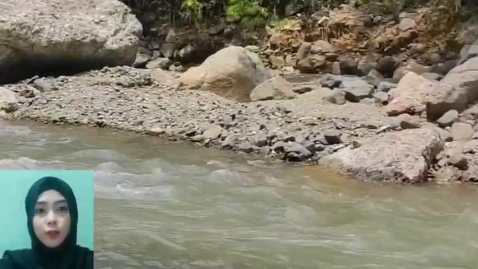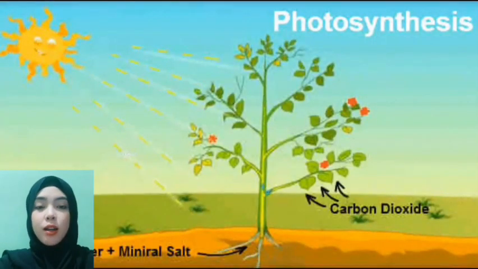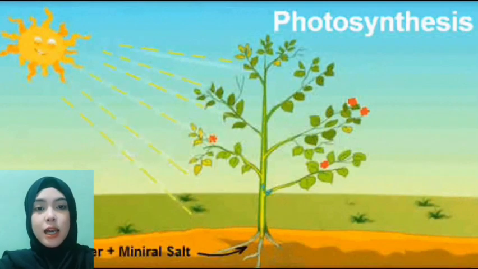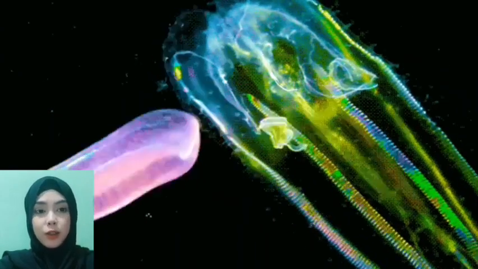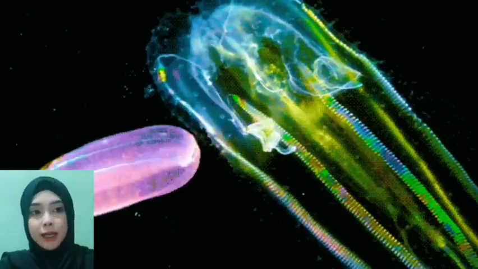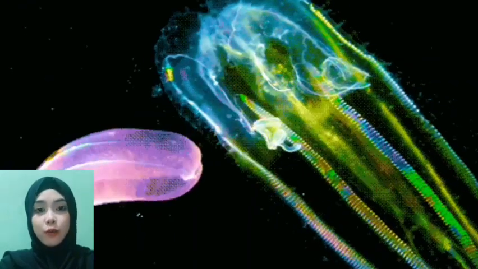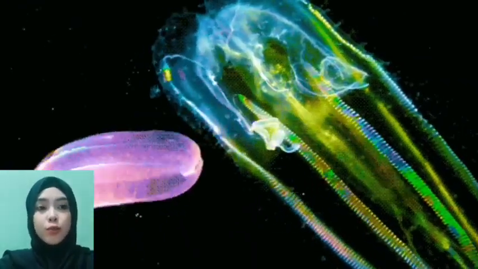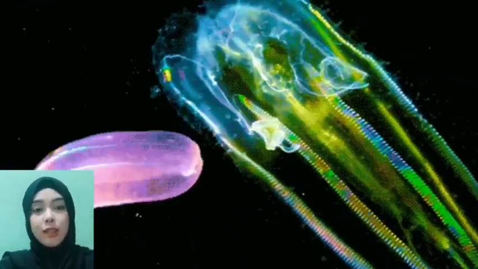One ecological role is the producers. These are organisms that produce their own food through photosynthesis. An example of it is phytoplankton. These are microscopic plants that form the base of the aquatic food chain. They also produce oxygen through photosynthesis and serve as a food source for zooplankton.